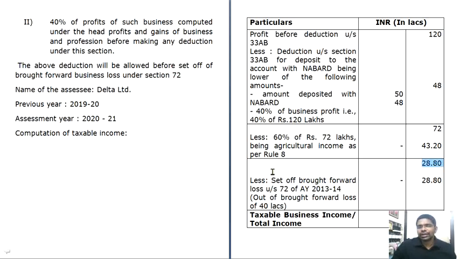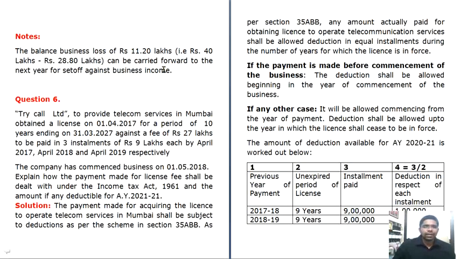Now you should not forget the amount which has been brought forward. You have an amount of 40 lakhs which has been brought forward. Out of that you are entitled to set off 28 lakhs 80,000. Therefore your taxable business income will be nil for the current year. You have to mention in your notes as well the balance business loss of 11 lakh 20,000 can be carried forward to the next year for set off against business income.